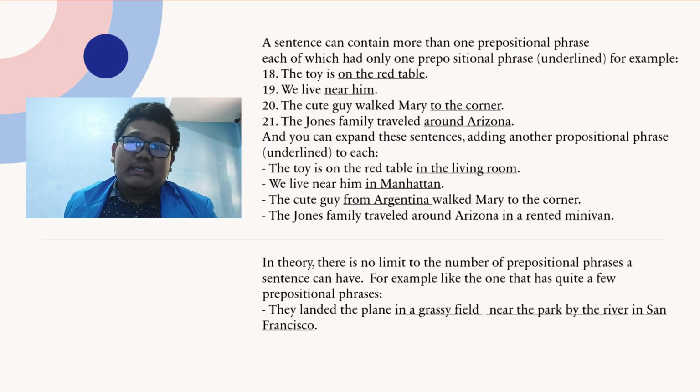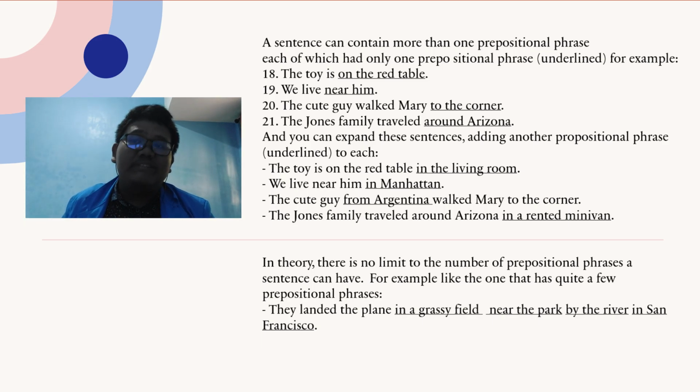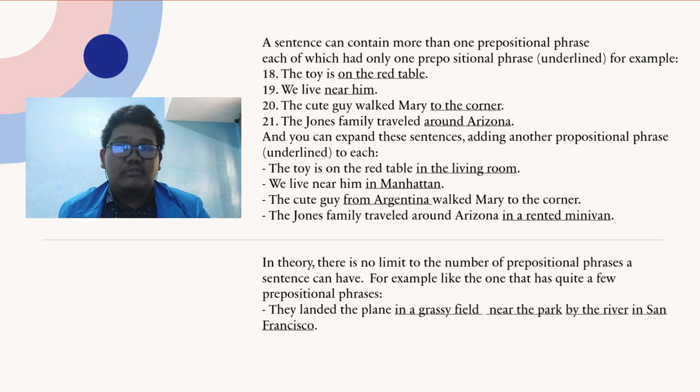And finally, a sentence can contain more than one prepositional phrase. Each of these sentences had only one prepositional phrase, underlined. For example, number 18, the toy is on the red table. Number 19, we live near him. 20, the cute guy walked Mary to the corner. 21, the John family traveled around Arizona.